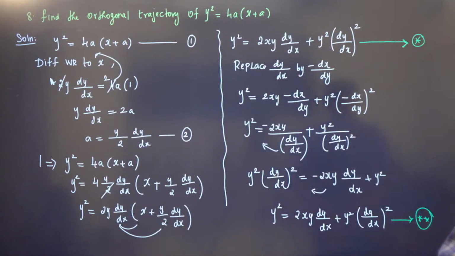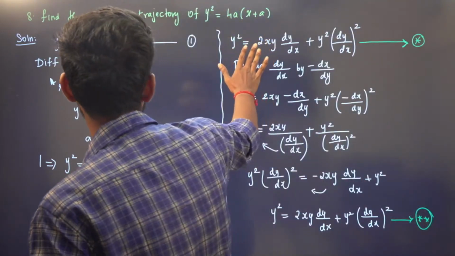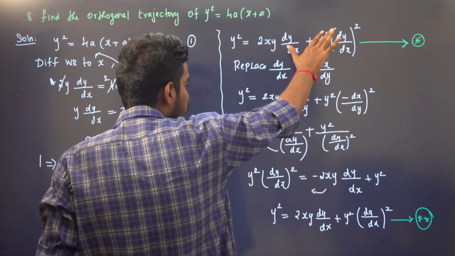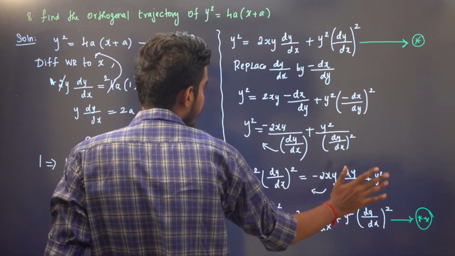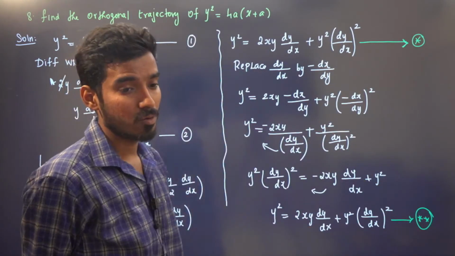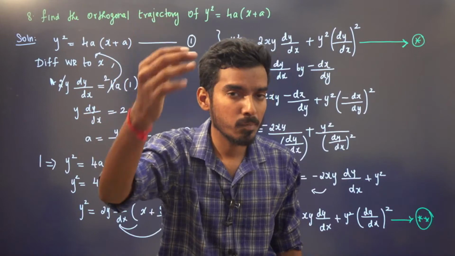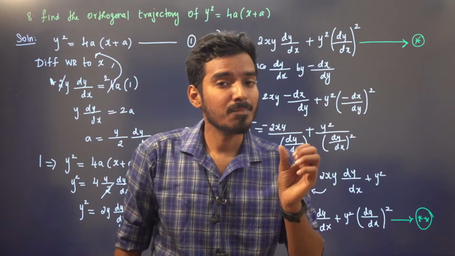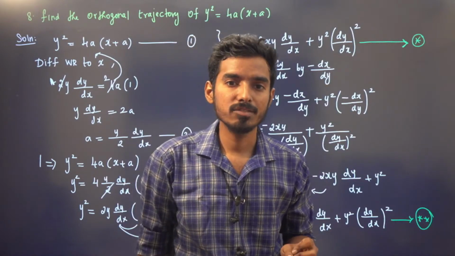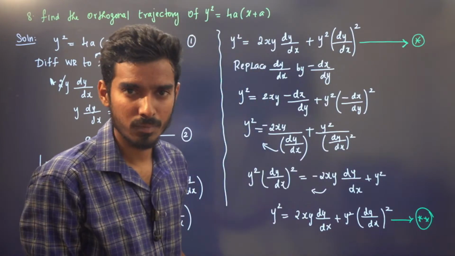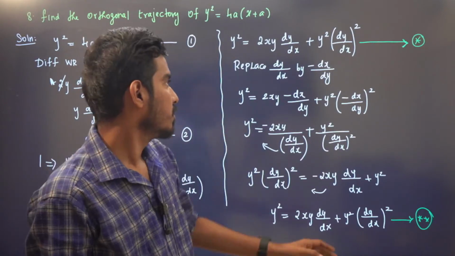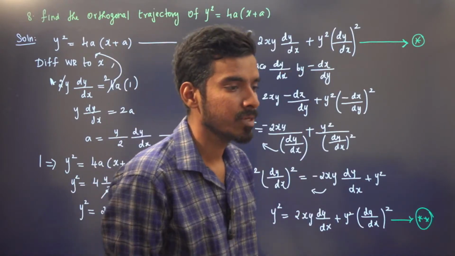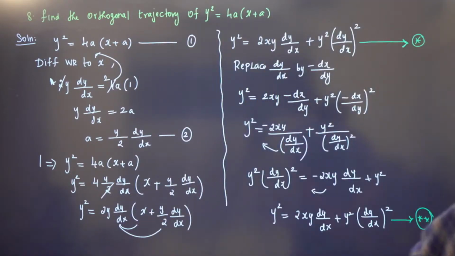If they ask, you just differentiate with respect to x, eliminate the parameter, you will have an equation. Replace dy by dx by minus dx by dy. Try to bring out the same equation. If the question itself says prove that this belongs to the same system, that is, prove that the orthogonal trajectory of this family belongs to the same system, in that case you need to prove this. Very, very easy. You know what to prove, right? So you just have to replace dy by dx by minus dx by dy and try to bring out the same equation so that you can say it belongs to the same system.